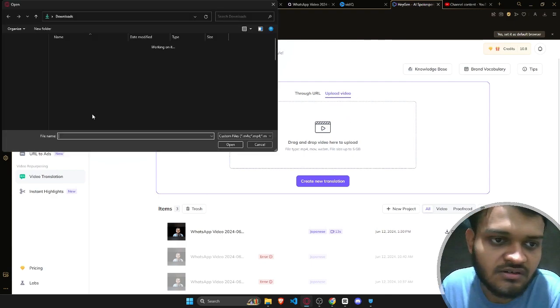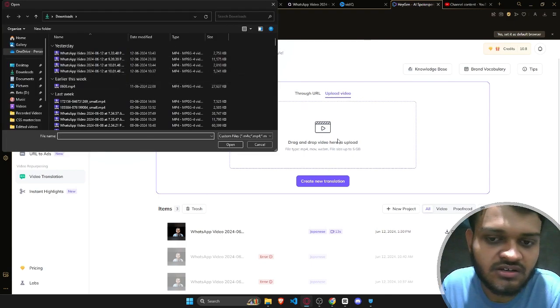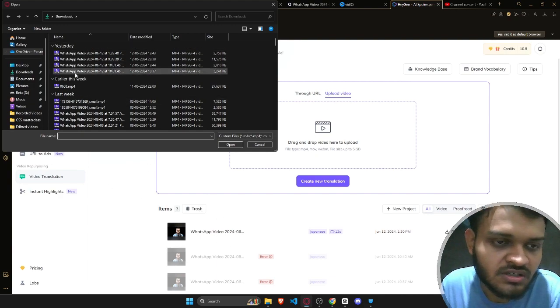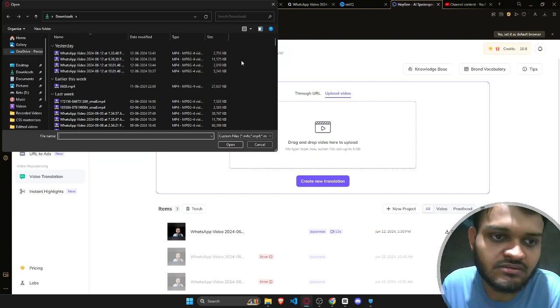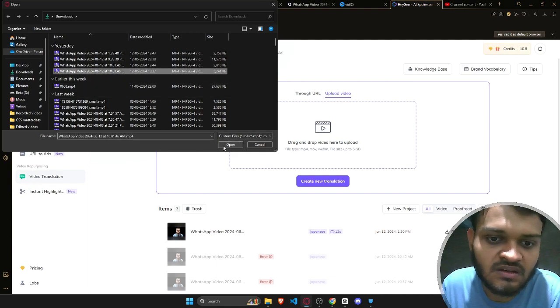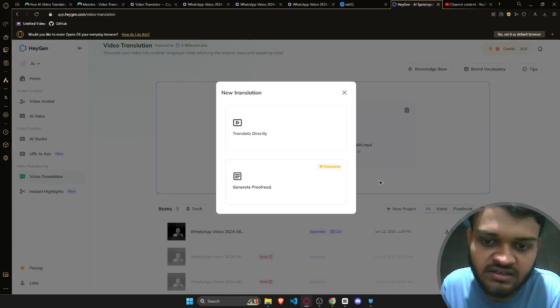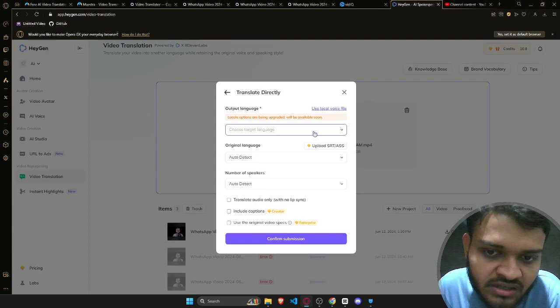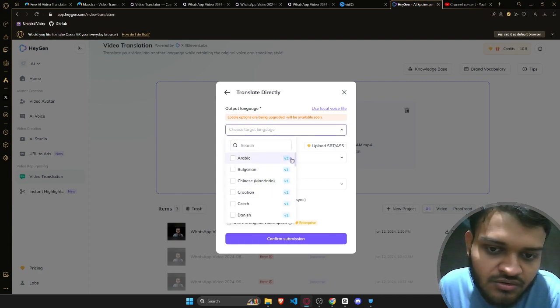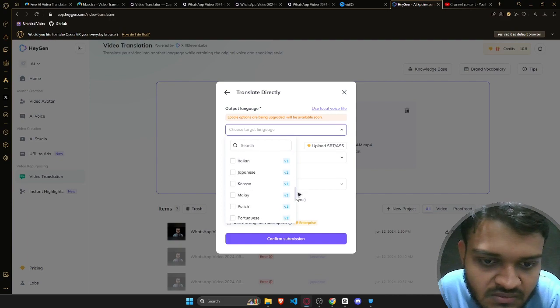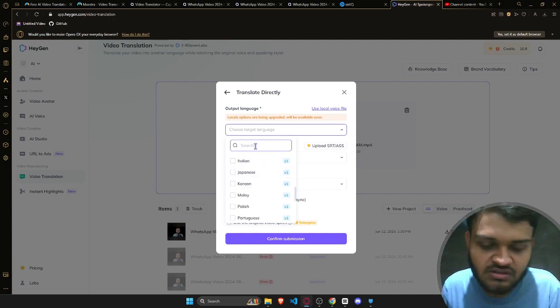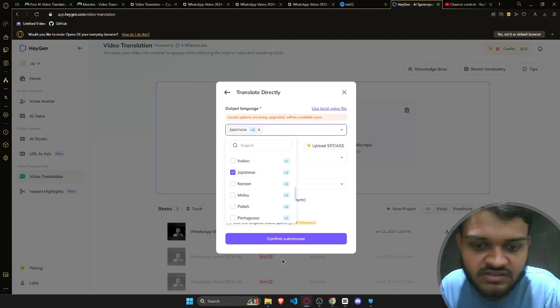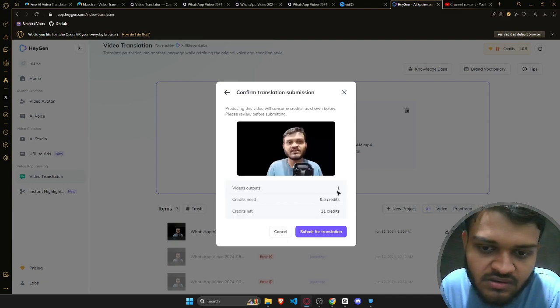Or if you have it in your folder, then just go to Explorer and just upload one video. I'll be uploading the same video and create on translate, and then click over here and choose the targeted language. So here I can go for Japanese. Okay, let's search. Japanese, and after that confirm the submission.